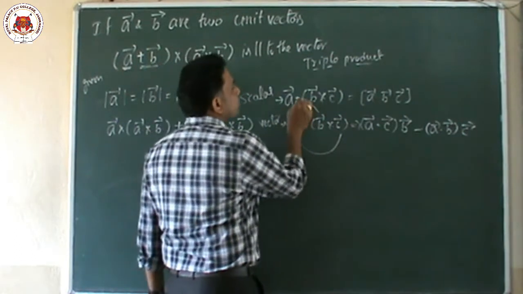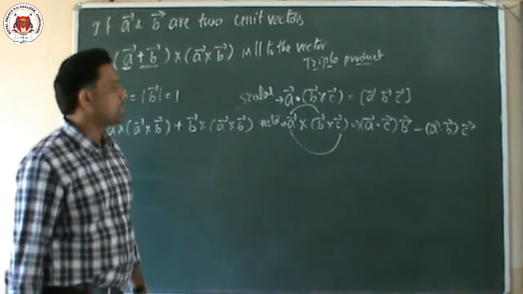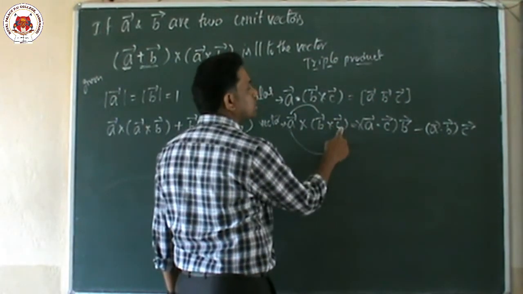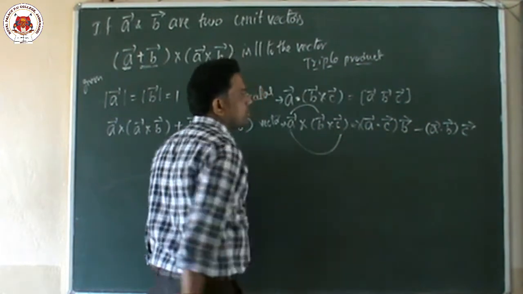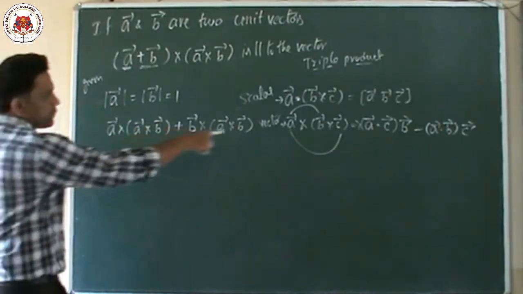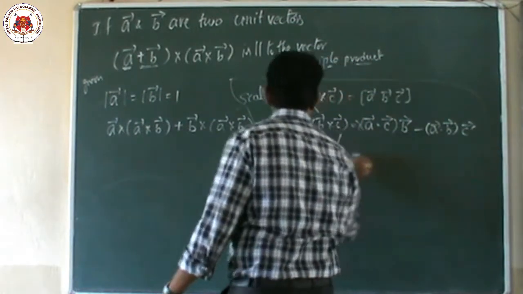In scalar triple product, formula box of ABC, we know how to do using the determinant method. But if two crosses are there, then first one dot third one into second one minus first one dot second one into third. I am going to use that formula here.